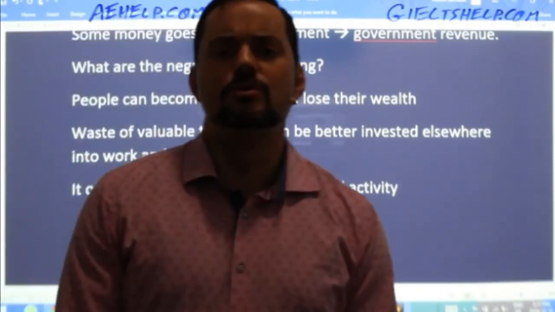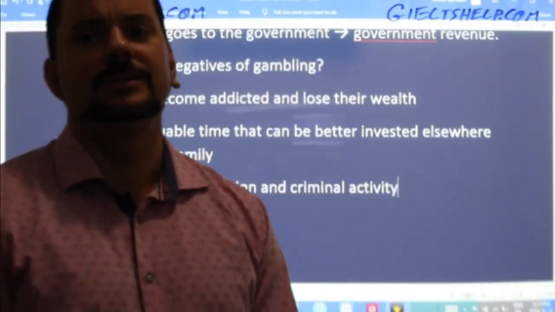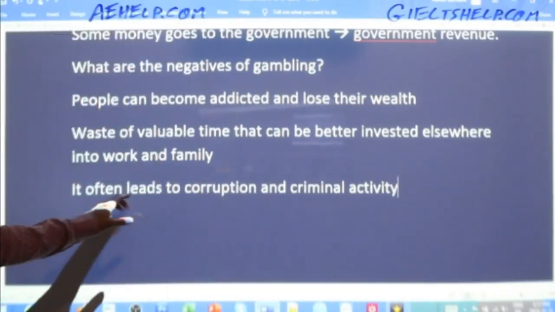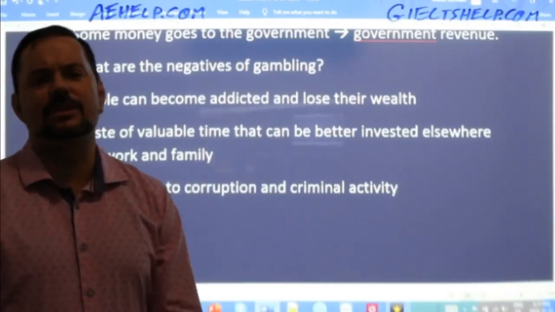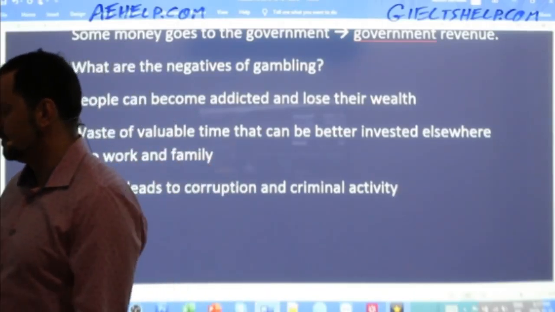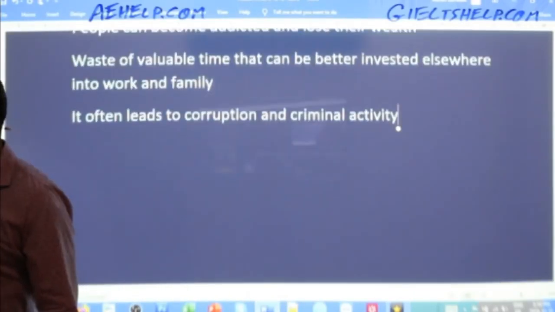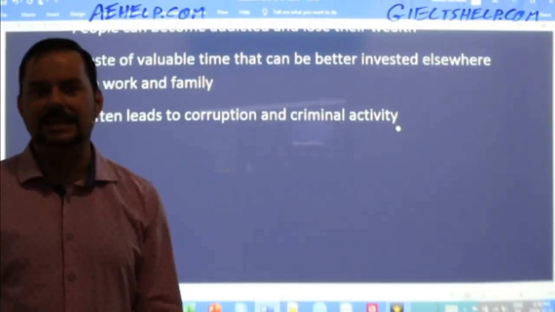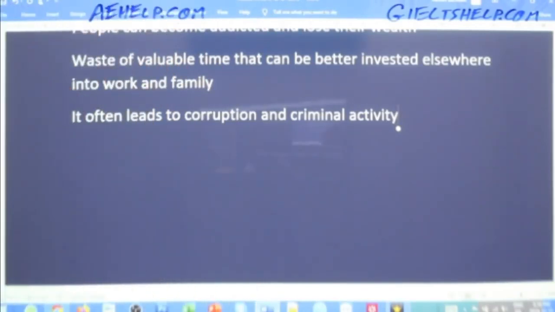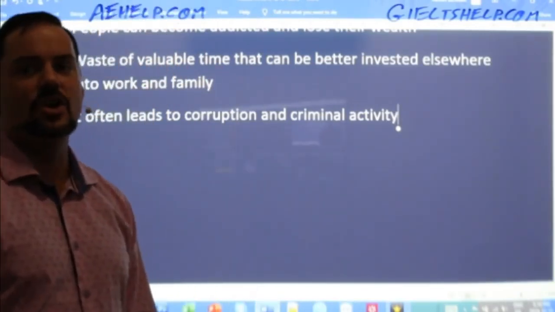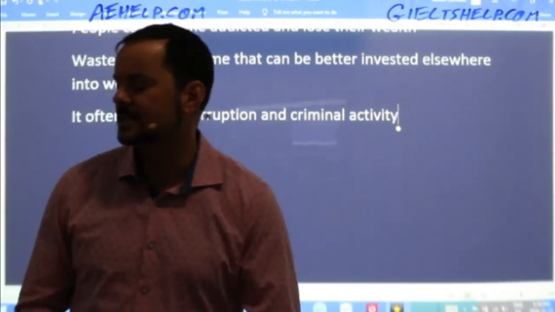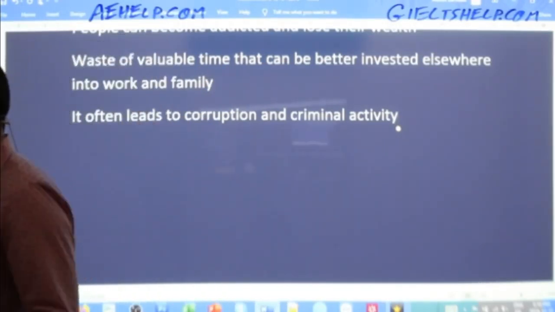In fact, there's a new movie coming out soon that's exactly about this leading to corruption and criminal activity with, I think it's Ben Affleck that's going to be in the movie with the McDonald's Monopoly game where somebody was stealing the prize money as it was discovered. Good. All right. So Roshni says change in cognitive behavior, so addictive behavior. Again, Roshni, remember, you're not writing a university essay here. Good. So it leads to corruption and criminal activity.